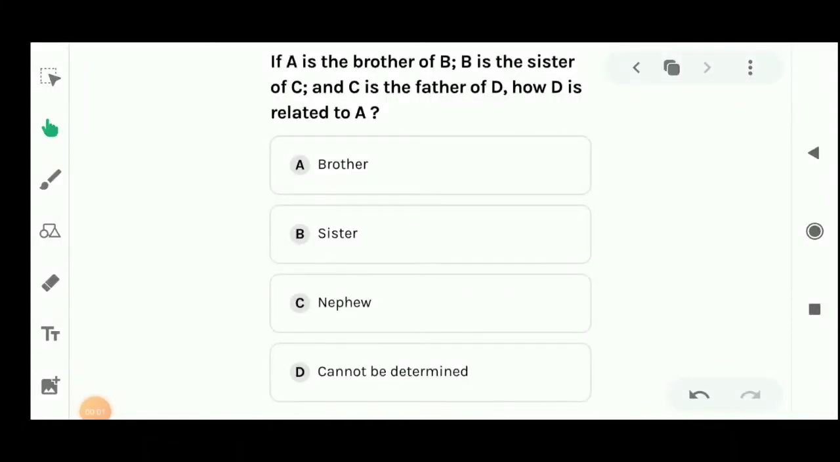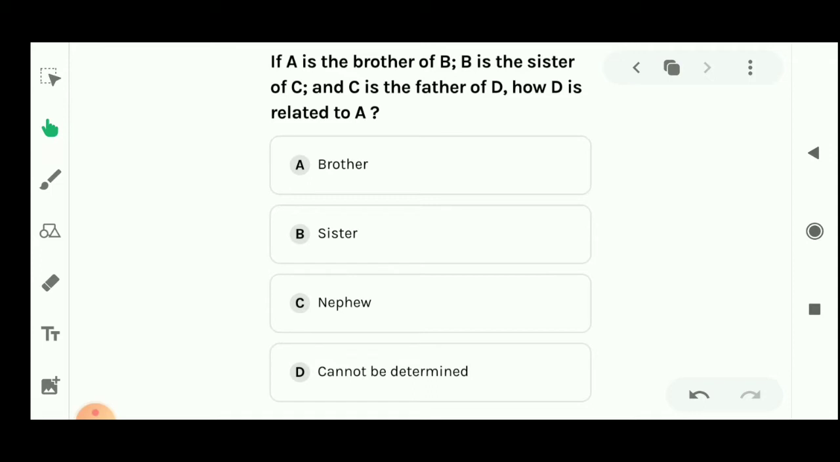Hello students, today I will start chapter number 13 of your reasoning book, that is blood relation. Let's see question number 1. If A is the brother of B, B is the sister of C and C is the father of D, then how is D related to A? There are four options given in this question. The first one is brother, next is sister, next is nephew and next is cannot be determined.